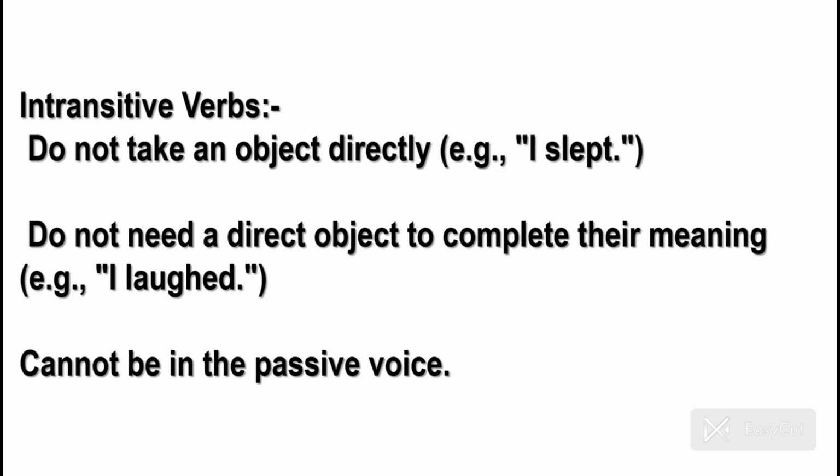Let's explore it through another example. I laughed. You laughed. She laughed. All of these sentences are giving us a complete sense. Laugh is a verb, isn't it? Now I laughed, she laughed. This is a sentence that is giving us a complete sense. Because laugh एक ऐसा verb है जिसको अपनी sense complete करने के लिए किसी object की जरूरत नहीं है. In case of transitive verbs, they do need a direct object to convey the complete meaning. But here in this case of intransitive verb, they do not need an object.